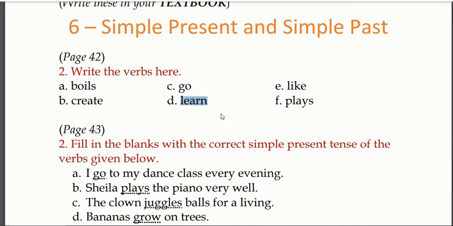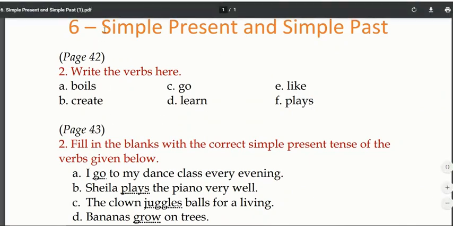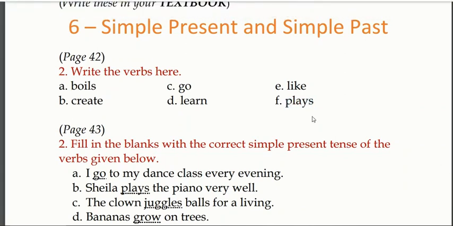I learn grammar. मैं grammar सीखता हूँ. Next, I like to play cricket. मुझे cricket खेलना पसंद है. He plays cricket. वो cricket खेलता है. Now from these 6 examples, what we understand is simple present is used mainly for habits, as you can see over here. He plays cricket. वो क्रिकेट खेलता है. We are not saying that वो क्रिकेट खेलता था और वो क्रिकेट खेलेगा.